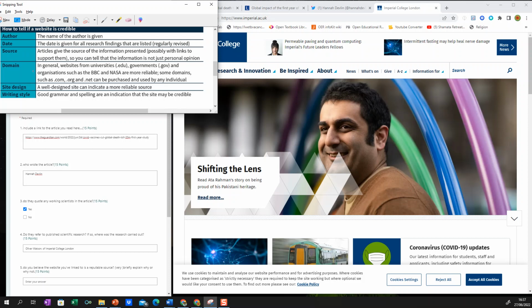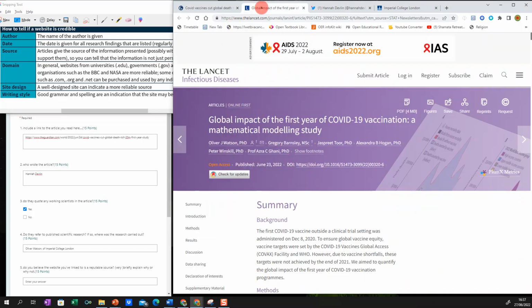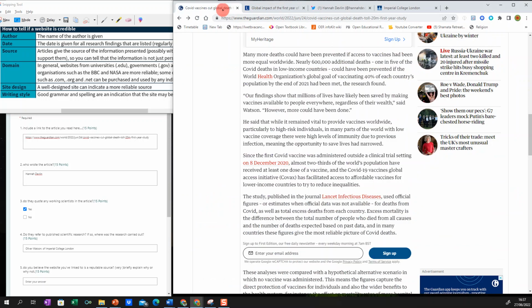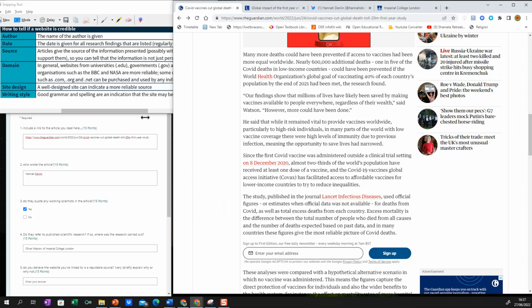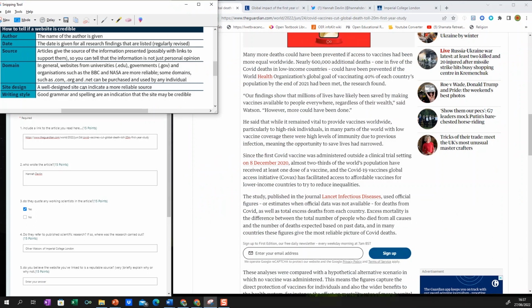The domain: in general, websites from universities. So we can see here that Imperial College is a university, and organisations such as the BBC and NASA are more reputable. Some domains such as .com, .org, .net can be purchased and used by any individual. So these are reputable domains, and reputable universities, that are being mentioned in this particular article. And the writing style, good grammar and spelling, are an indication that the site may be credible as well. So it seems to pass most of these checks.